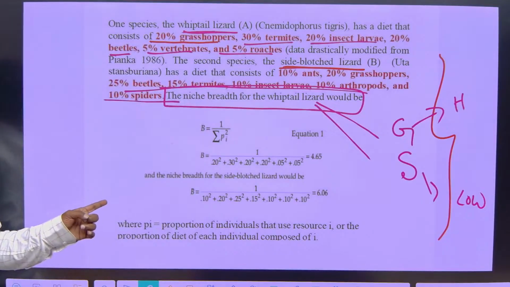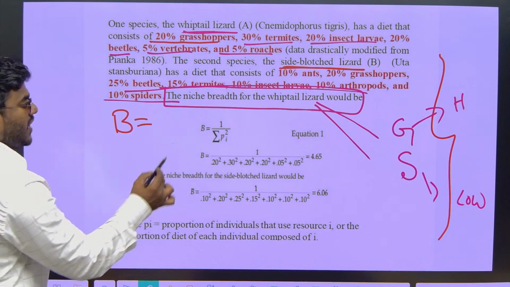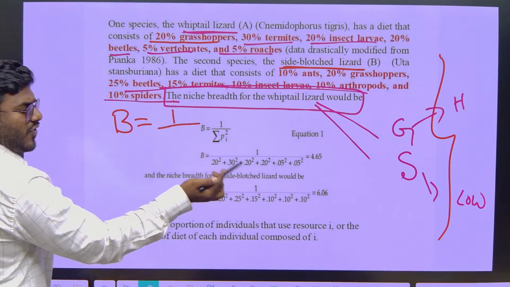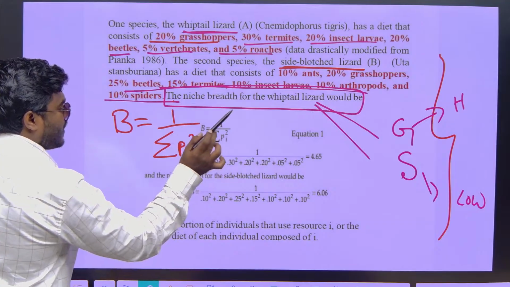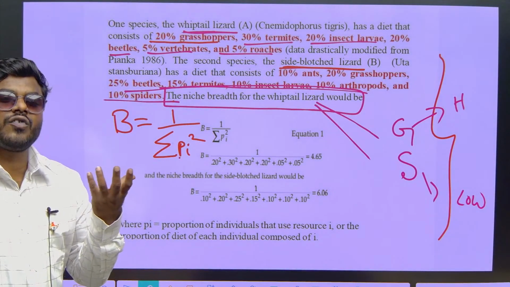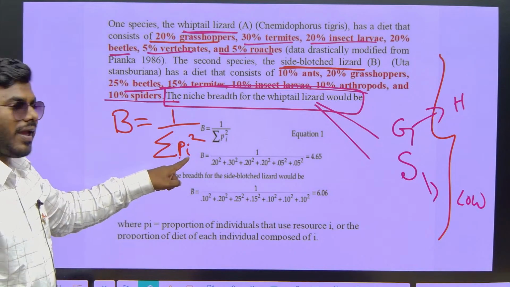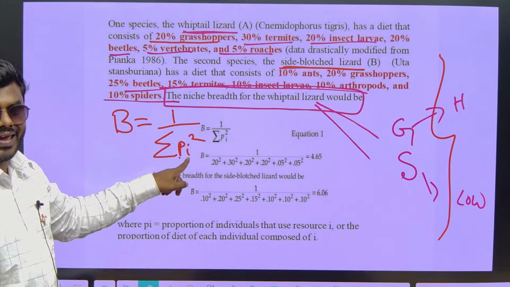What's the most simple formula to calculate? So simple, niche breadth B equal to 1 by, it's a fixed formula, I want you to write 1 by sum of Pi square. That's all. Okay. P, proportion of individuals. I, the resource that is used, that is called I.